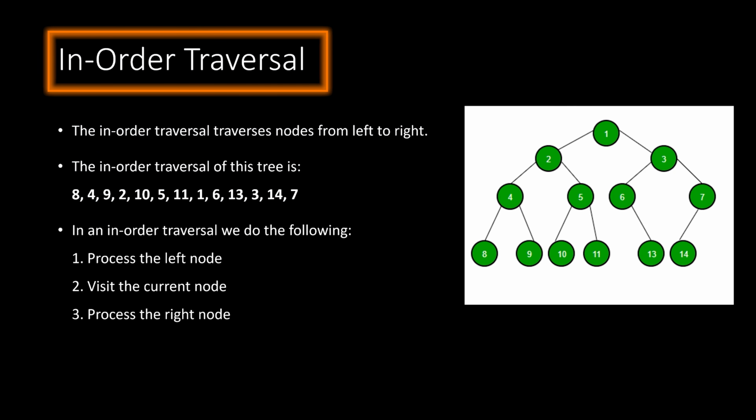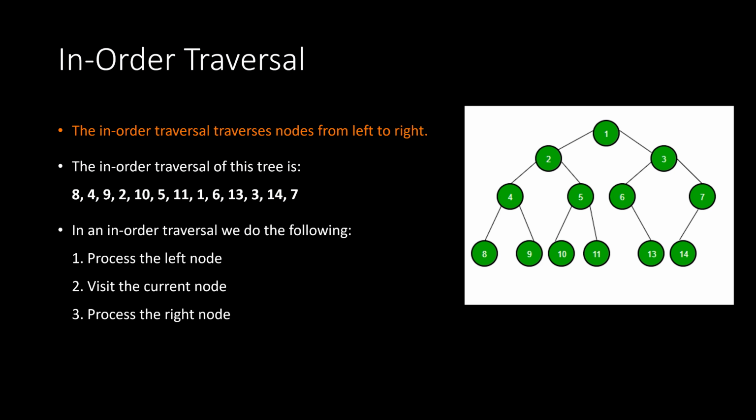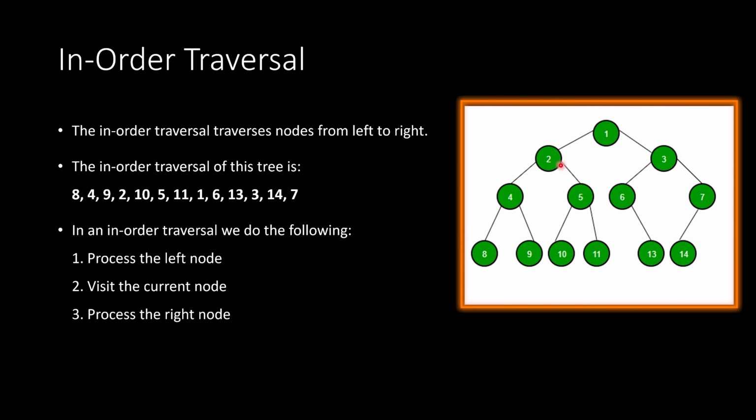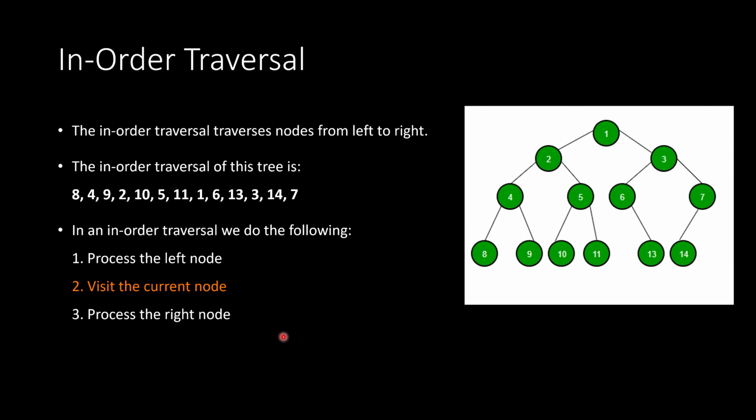Okay, so let's look at the in-order traversal. The in-order traversal traverses the nodes in our tree from left to right. Specifically, what it does is it processes the left node, visits the current node, and then processes the right node. Now I'll walk you through the in-order traversal of this tree, but you'll see that it's fairly easy to look at a tree and very quickly come up with this when you know the difference between in-order, pre-order, and post-order, which is fairly intuitive. So when we look at this tree here, what we're going to do is essentially follow this algorithm. Process the left node, visit the current node, process the right node. Now we just apply this to every single node.